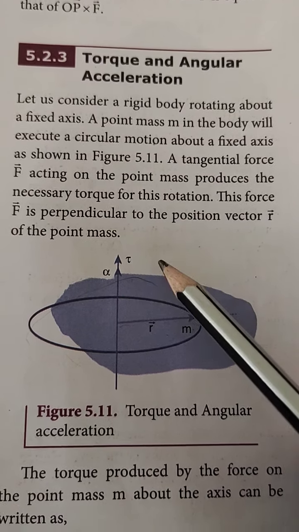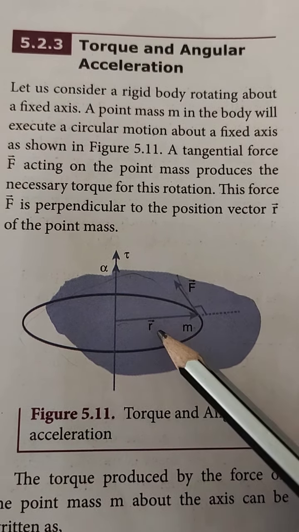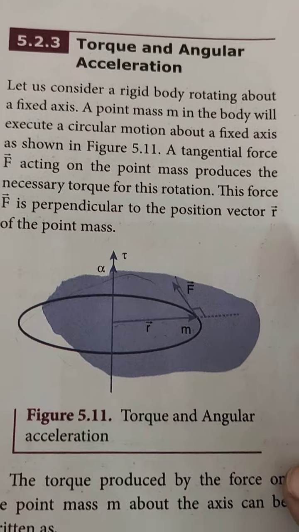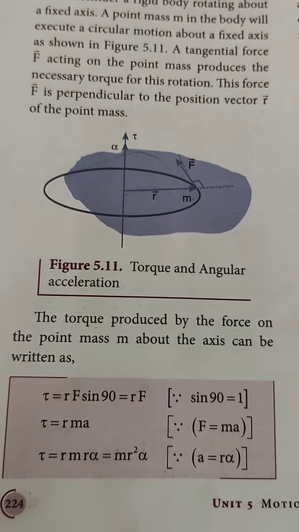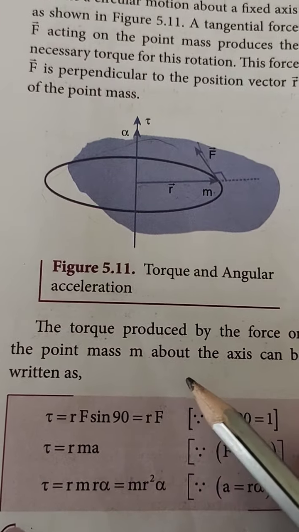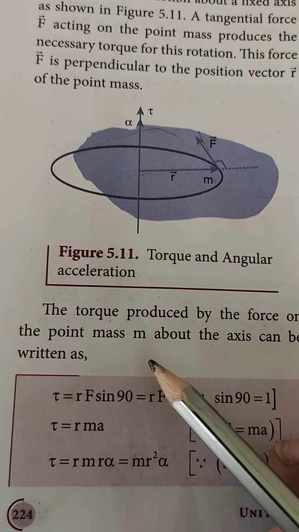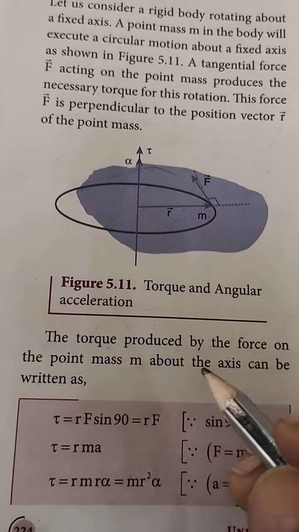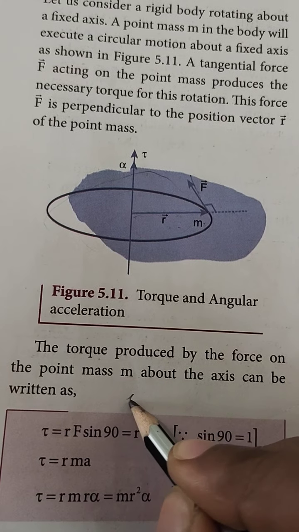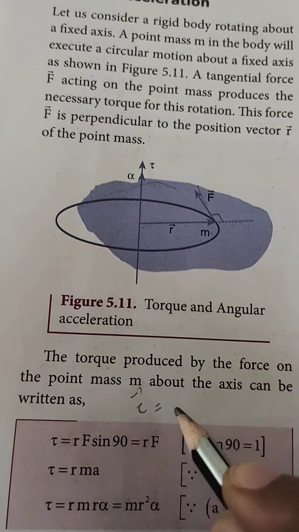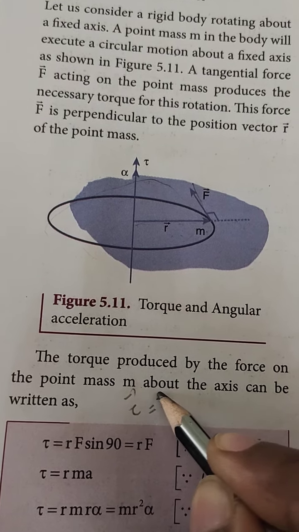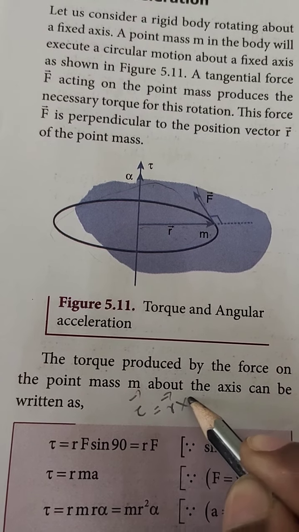The position vector of the point mass is r vector. The torque produced by the force on the point mass we can write as tau equal to r vector cross F vector.